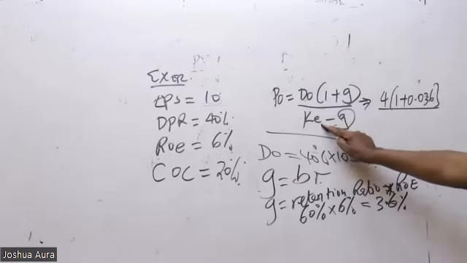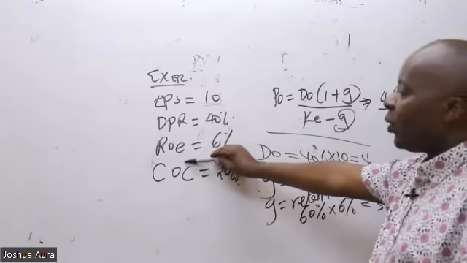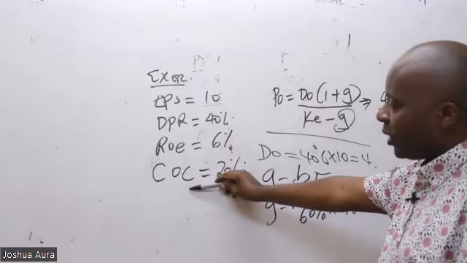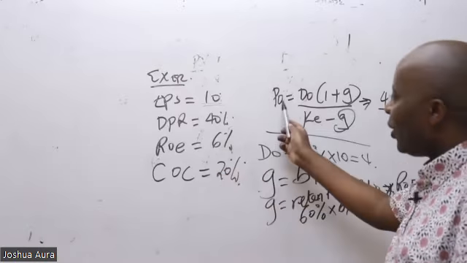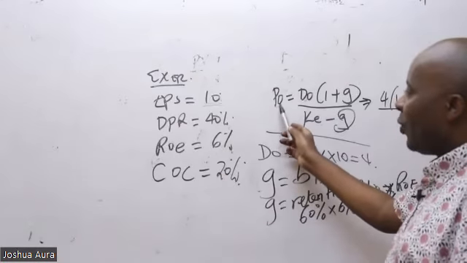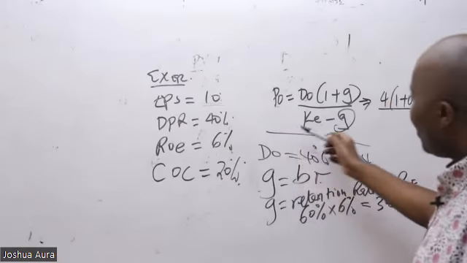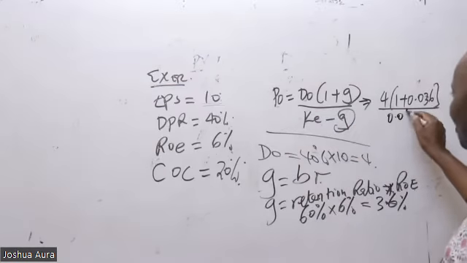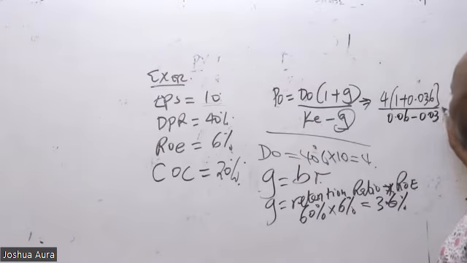Ke is the cost of equity, which is the same as the return on equity. You can't use cost of capital here because you're valuing a share. So in this case, I'll use 0.06 minus 0.036.